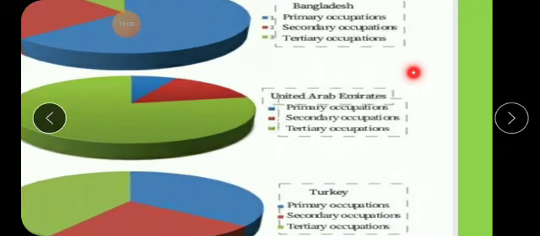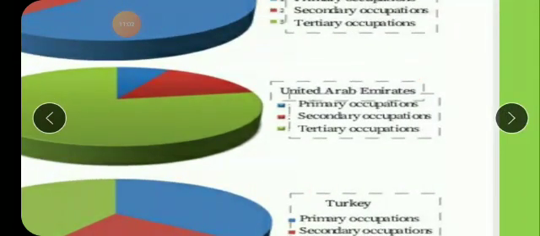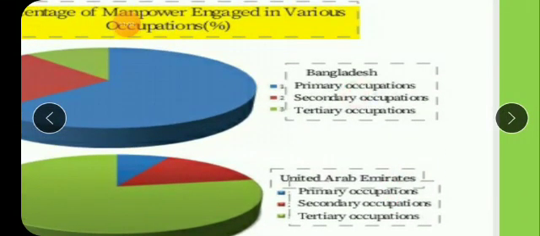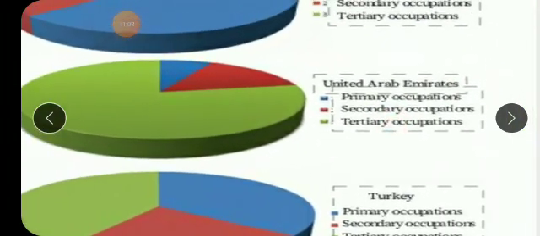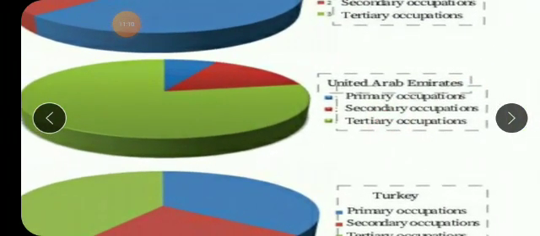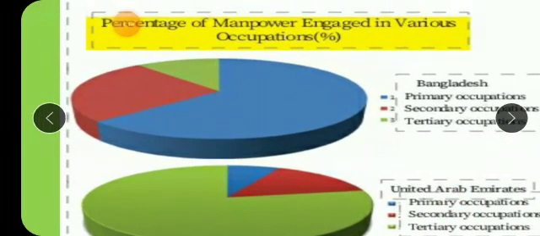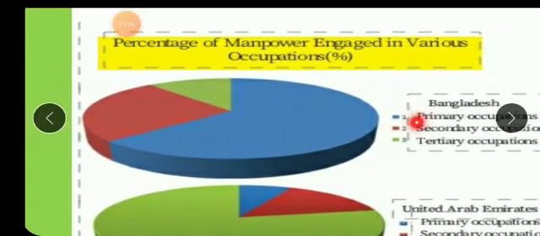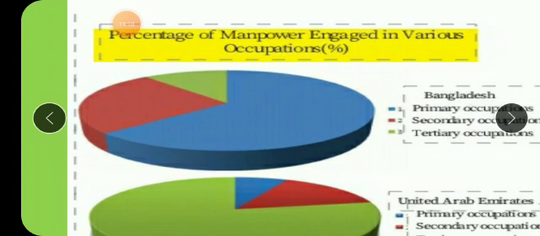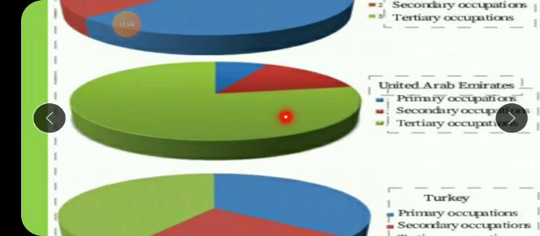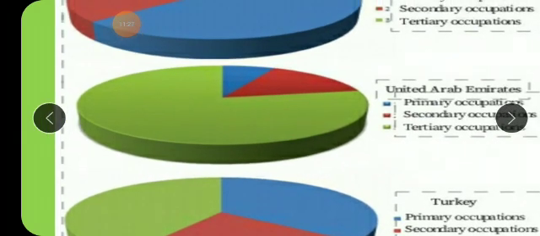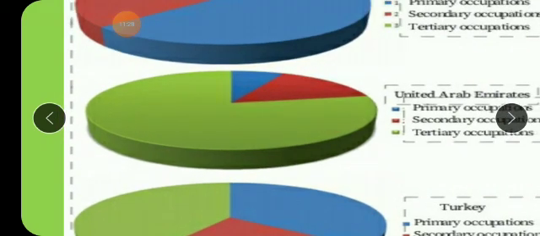Okay, so understood the difference between developing and developed countries. Developing, still they are developing, they are progressing, they need more money. And developed countries, they have enough money, their progress is already done, so they are said to be developed countries. But why are they developing countries? Because they have more people involved in primary occupation. And why are they said to be developed, progressed countries? Because they have more people engaged in either tertiary or special quaternary occupation. So that's why they are said to be developed countries.